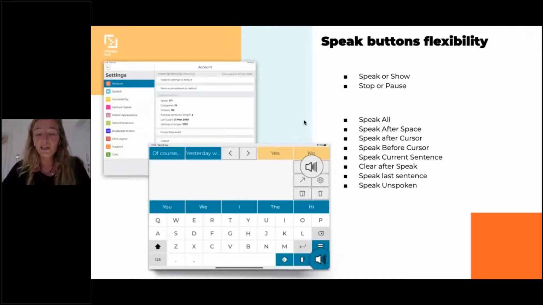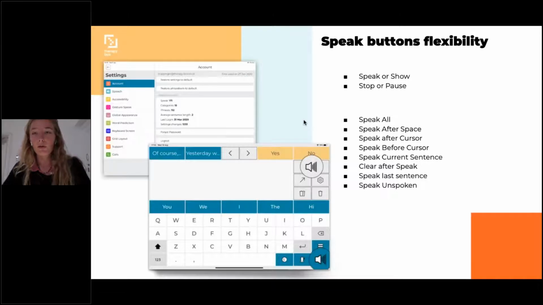And on speak, you have a lot of options. You have the choice to speak all your message, speak after cursor, or speak before cursor. So you can just place your cursor in your message window and speak what you select, basically.